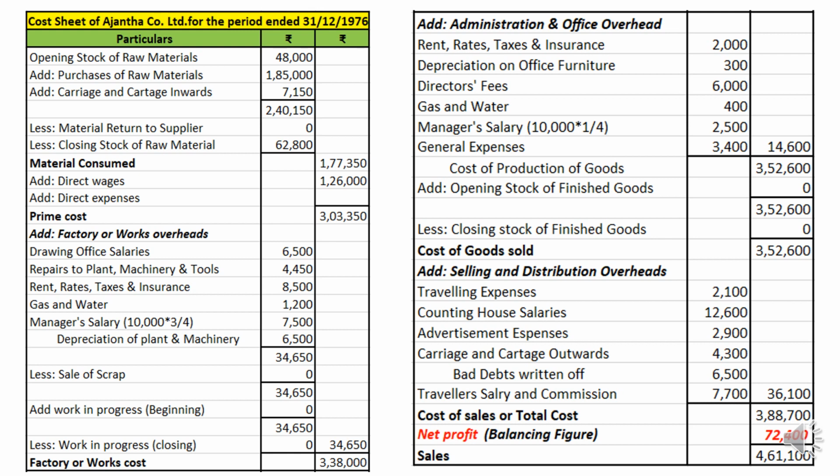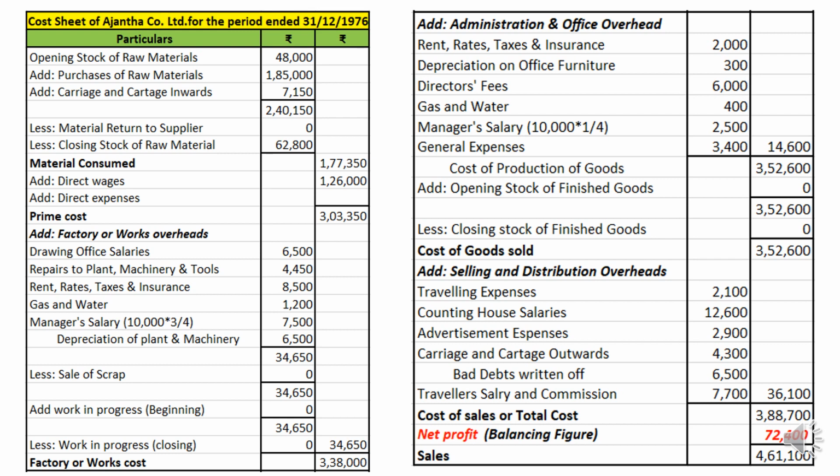Rent, rates and taxes, insurance, depreciation on furniture, director's fee, gas, water. Here gas, water is used in factory as well as admin, that is clearly given in the question. Based on that we have written here. If only gas and water is given, that should be taken as factory overheads. Please bear in mind. Then manager's salary segregation, the division has been done. 3/4 we consider as factory and 1/4 we have considered as admin.